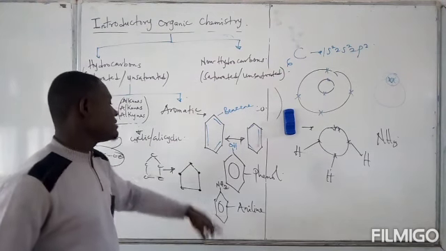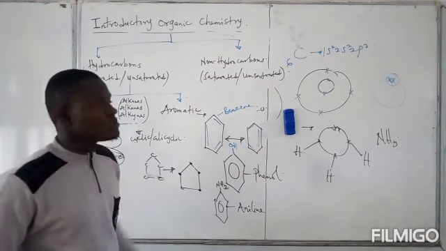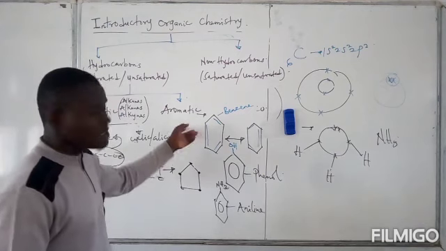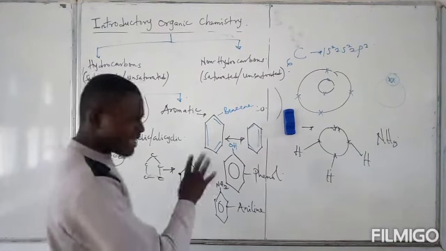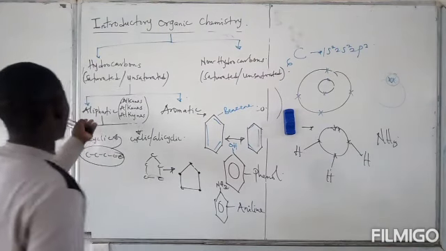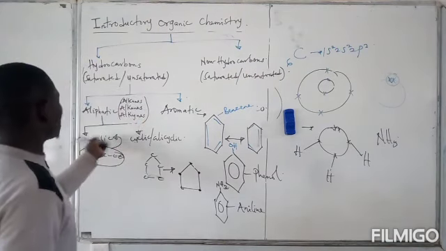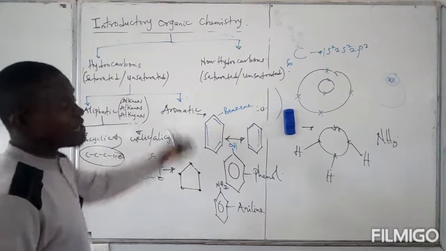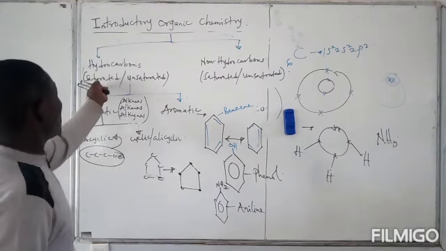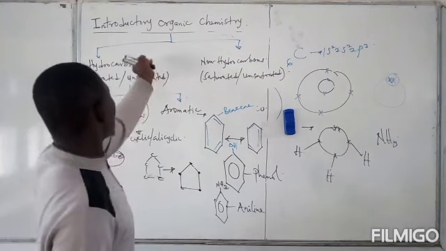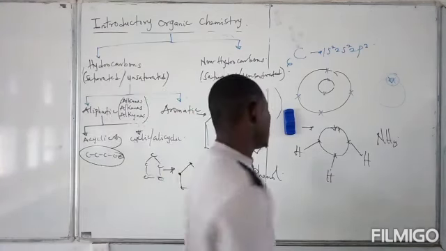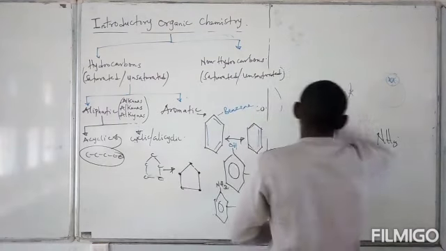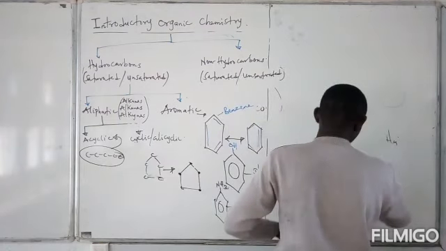As well as your aniline, because of this nitrogen here, this is a non-hydrocarbon. Yes, they are aromatic compounds and they are benzene-related compounds. So, having gotten a clear picture of aliphatic hydrocarbons, the acyclic and cyclic and the aromatic as well, we will now explain what it means for an organic compound, be it hydrocarbons or non-hydrocarbons, to be saturated or not saturated. So when is a hydrocarbon said to be saturated?